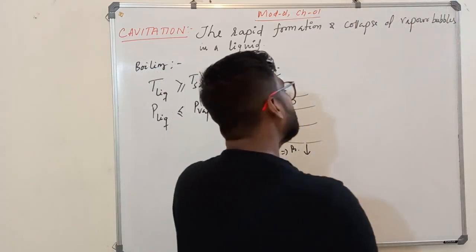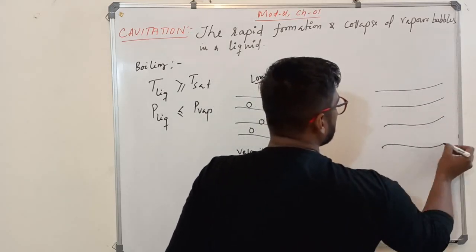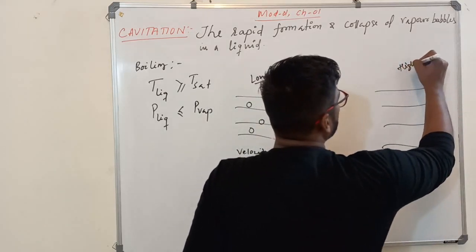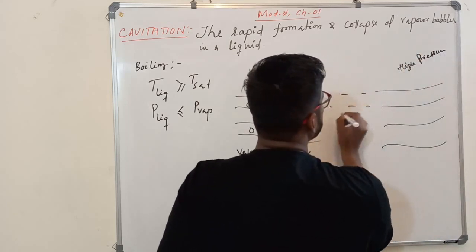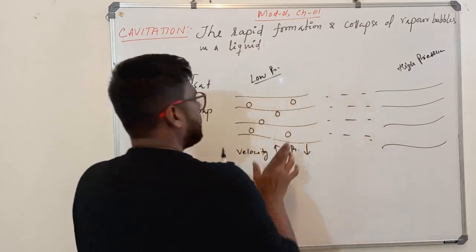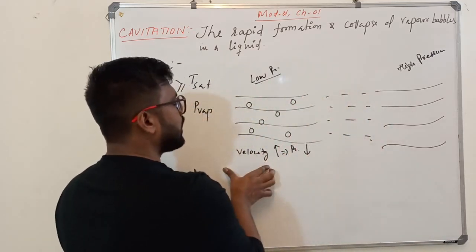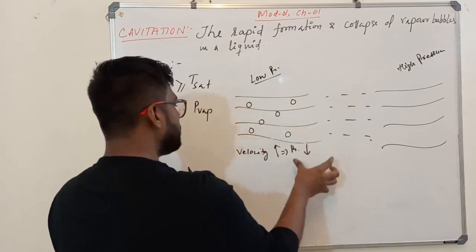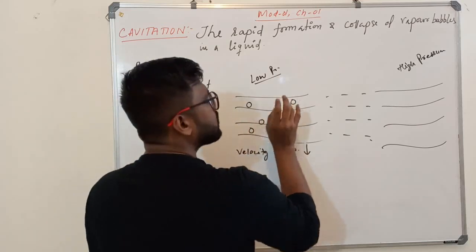Let us say there is one more cross section or area where the pressure is high. What I am trying to say is there was a low pressure region. In the low pressure region, because of the high velocity, pressure dropped, and when the pressure fell below the vapor pressure of the liquid, the bubbles started forming.